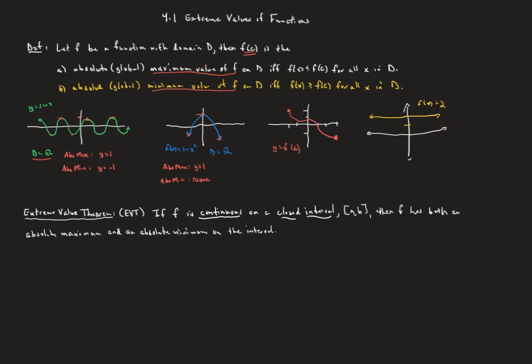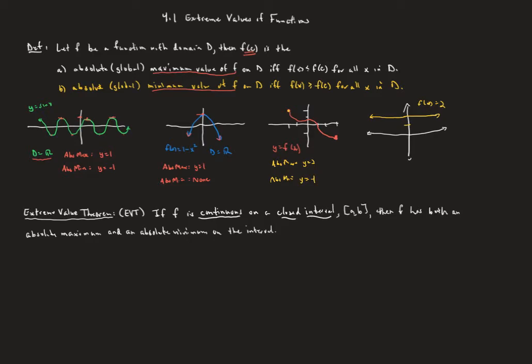If we look at this next one, on the red function f of x, there is going to be a largest y value of 2, so the absolute maximum is y equals 2, and the absolute minimum is that y value at -1.